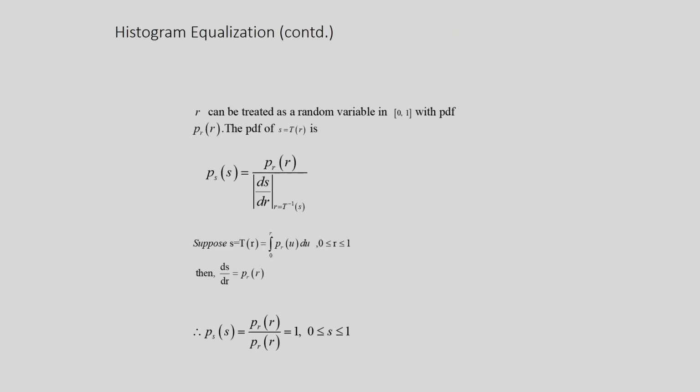The next one is the histogram equalization technique. So, in this case you can see the R can be treated as a random variable corresponding to the interval from 0 to 1 that I can consider.